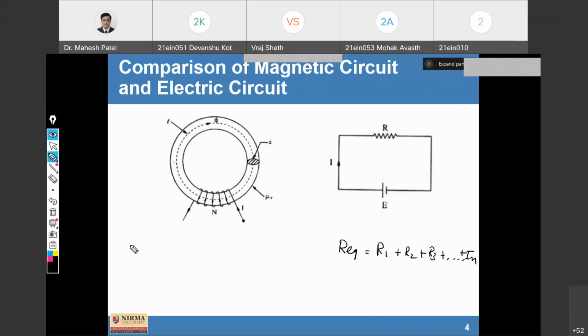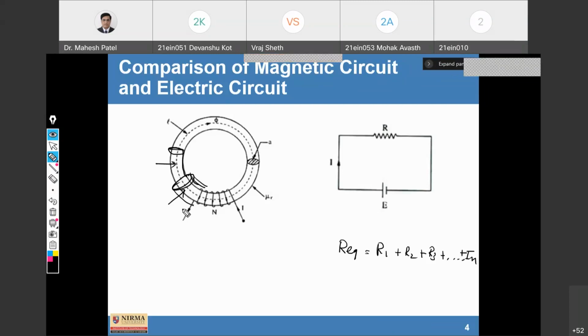Similarly, in a magnetic circuit also, suppose the cross-sectional area is this, but after some time the cross-sectional area is increased, and the magnetic circuit is like this, that could be possible. This is a composite magnetic circuit, which we will discuss in detail. Here the cross-sectional area is different, so the reluctance is also going to be different for these different parts.